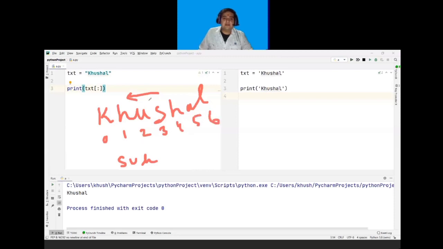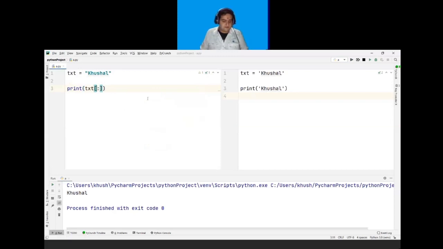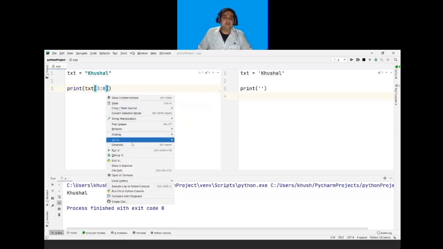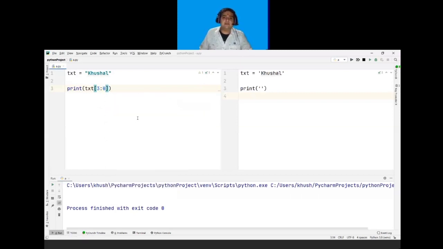You might think it will be from 3 to 0, because I want SUH, where 3 is the first index and it will go to 0. But if I write from 3 to 0, it will give me nothing, because backward slicing in Python is not possible at all. It will give me a blank output.